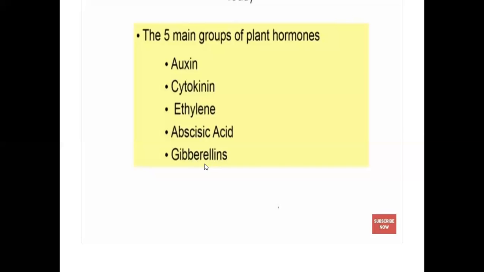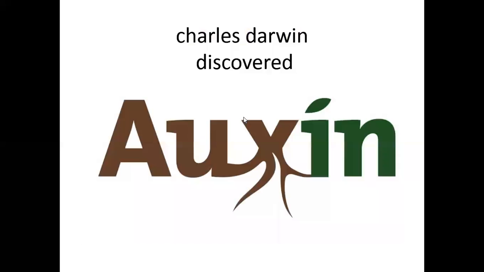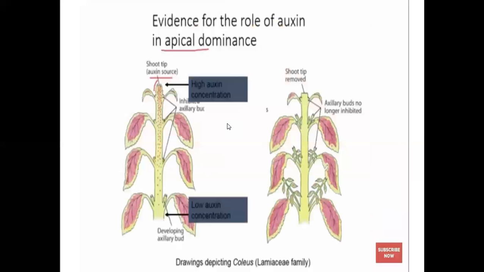Now we discuss the first one, auxin. Auxins were first discovered by Charles Darwin. The first point of auxin function is evidence for the role of auxin in apical dominance. It is a major function done by the auxins.